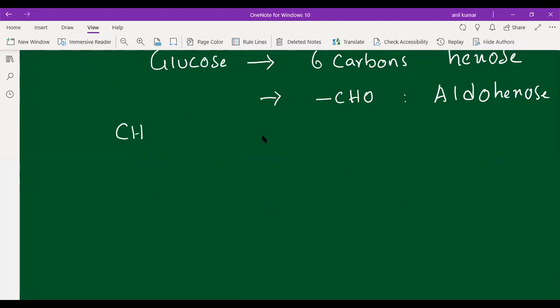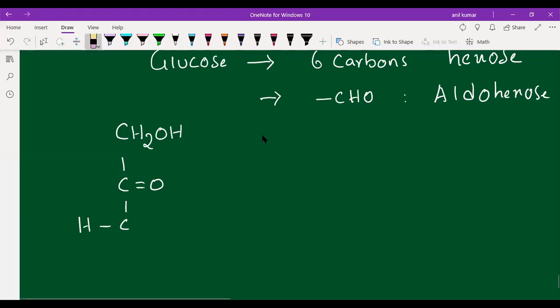Okay. So this is the structure of fructose. Observe the structure of fructose carefully, students. Which functional group does it have? By looking at this structure, you will be able to say which type of monosaccharide it is.